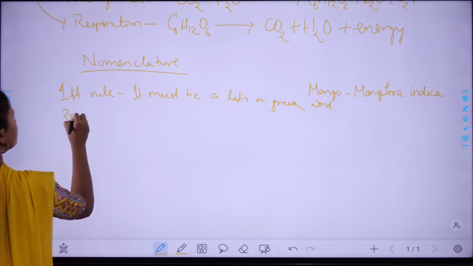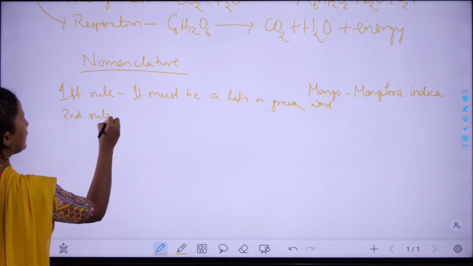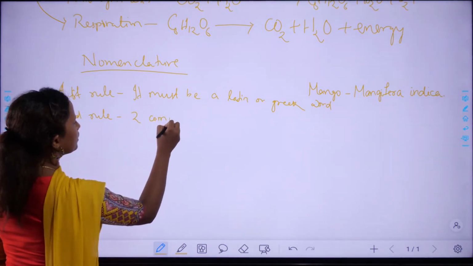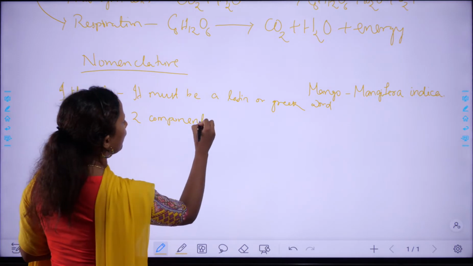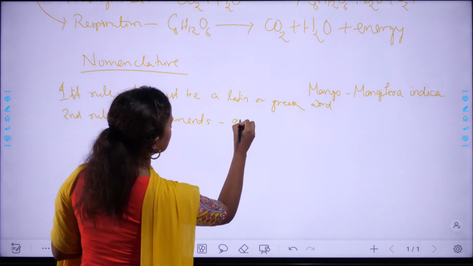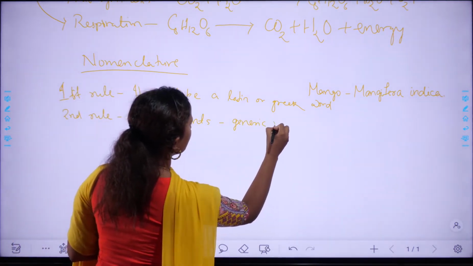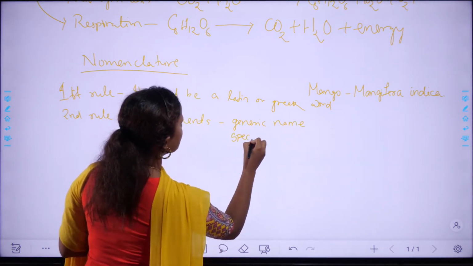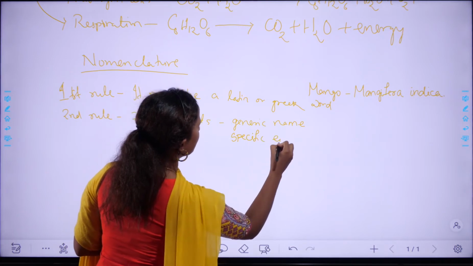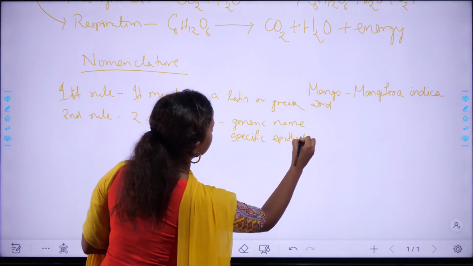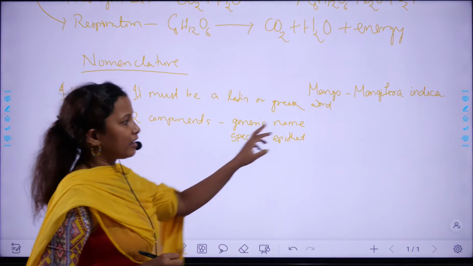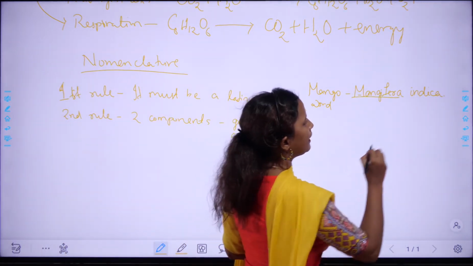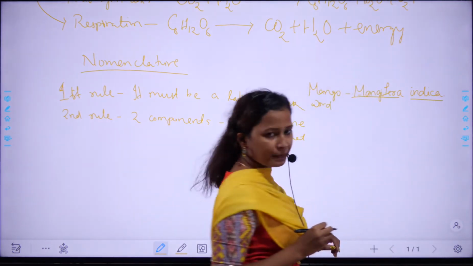Second rule, in all scientific names there are two components. The first component is known as the generic name, and the second component is known as the specific epithet. In Mangifera indica, Mangifera is the generic name and indica is the specific epithet.